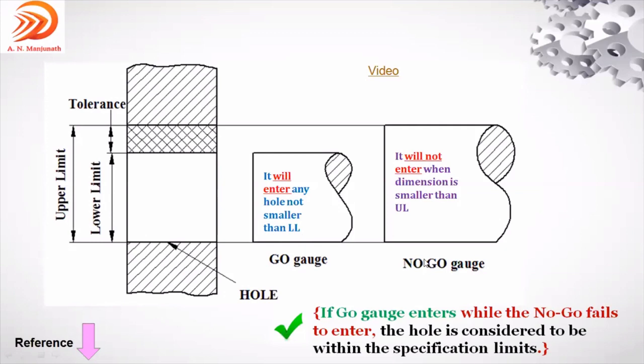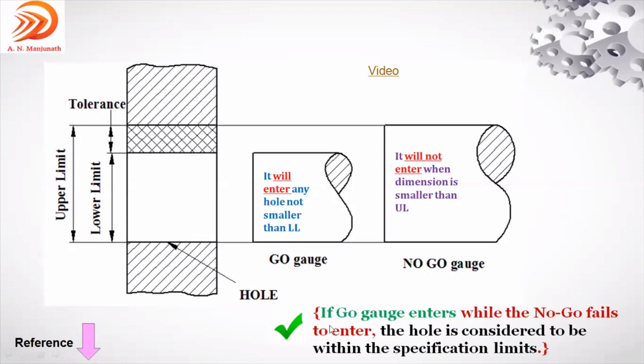Suppose we take the no-go end here, it will not enter when the dimension is smaller than the upper limit. This should not enter into the component. The difference is the tolerance, the hatched portion you can see in the figure here.